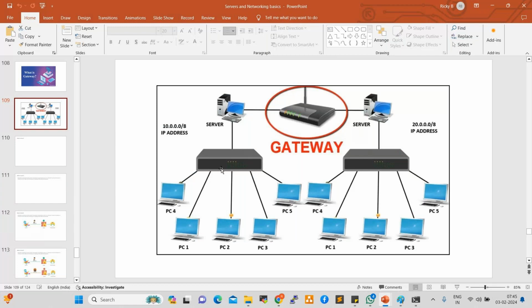So this is one network range, 10.0.0.0/8, and 20.0.0.0/8. Different network ranges, right? Communication from this network to this network will not happen because the network range is different. That is why we require a gateway to enable the communication between two networks. By using a gateway, we can enable the communication.